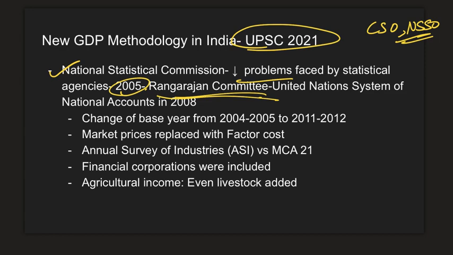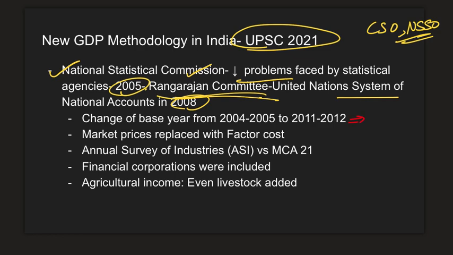In 2015, NSC came up with a recommendation to match with United Nations System of National Accounts in 2008 because it is the internationally accepted standard and it will become easy for international bodies to compare our data with theirs. So it is an accounting standard and we move to that. So what are these changes?